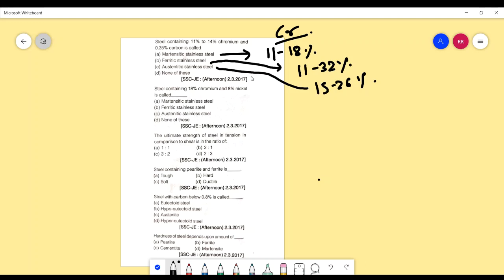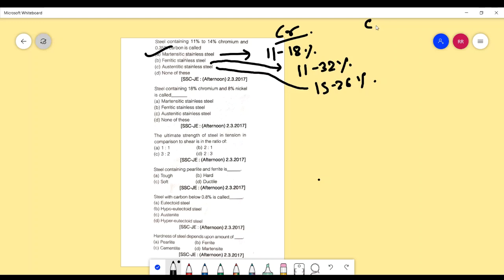So based on this, what is asked is steel containing 11 to 14% chromium and 0.35% carbon. The correct answer is martensitic stainless steel. Some people might have a confusion that why not we go for ferritic stainless steel, but then there is a carbon percentage also mentioned in this.